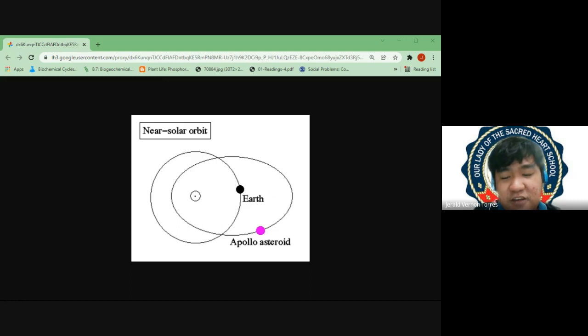There is a chance of an NEA here, or a near-Earth asteroid, in that orbit. So technically, what is on your screen shows the orbit of the planet Earth and the Apollo orbit. Here is the orbit of the planet Earth in this diagram, and this is the orbit we call the Apollo orbit. And like I said, this Apollo orbit is a concern for astronomers because it is the orbit that crosses the orbit of the Earth.